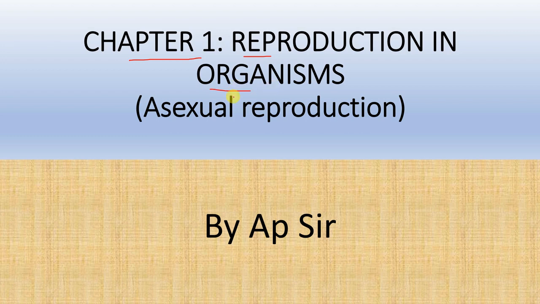All right, so in this chapter we are going to discuss reproduction in organisms, especially asexual reproduction. Chapter number 2 will be reproduction in flowering plants, and the upcoming chapters 3 and 4 will look at reproduction in human beings and reproductive health respectively.